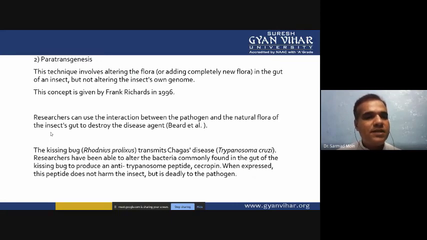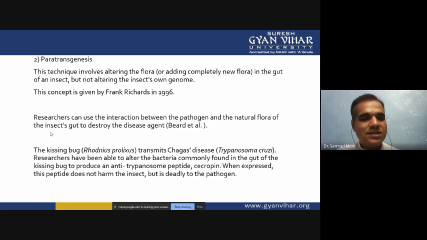The next method is parthenogenesis. The technique involves altering the flora in the gut of the insects, but not altering the insect's own genome. This concept was given by Frank Richard in 1996. So if we alter the flora present in the intestine of the insect, the microflora present in the intestine has some effect on the insect population. Researchers can use the interaction between the pathogens and the natural flora of the insect gut to destroy the